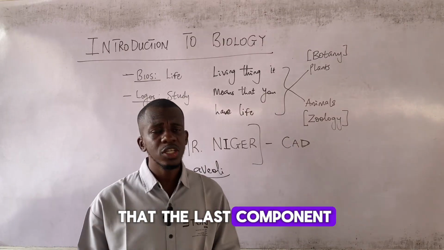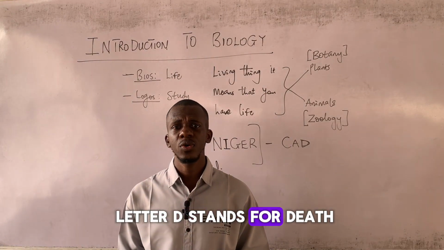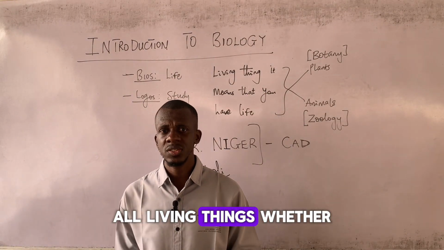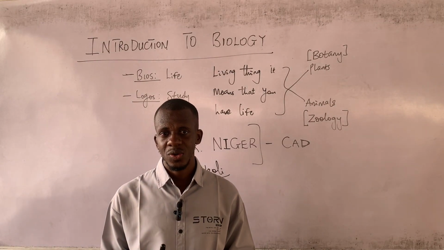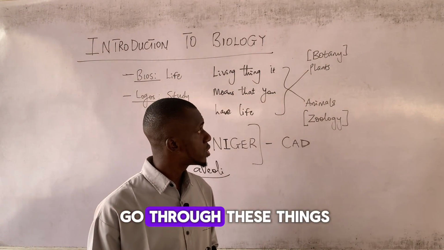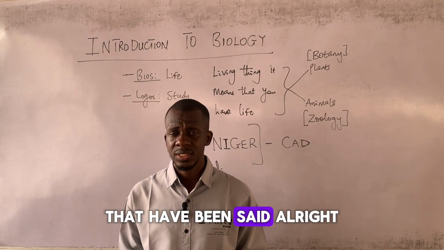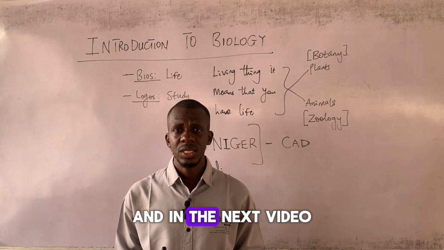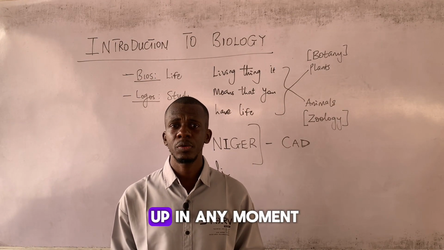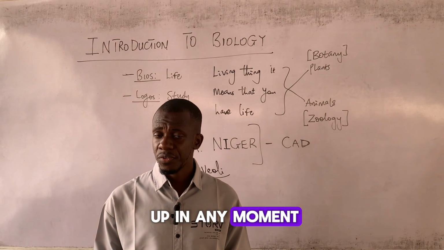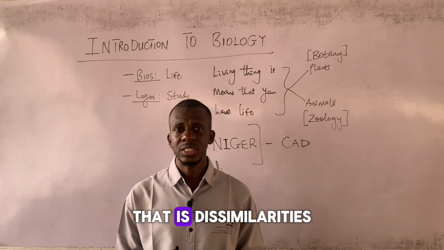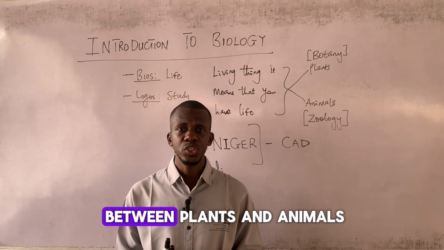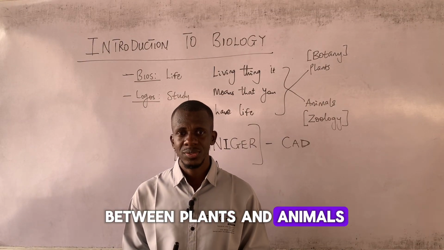The last component we have here, the letter D, stands for death. All living things, whether plants or animals, must die. So I need you to go through these things that have been said. And in the next video, which should be coming up any moment from now, we're going to look at the main differences between plants and animals.